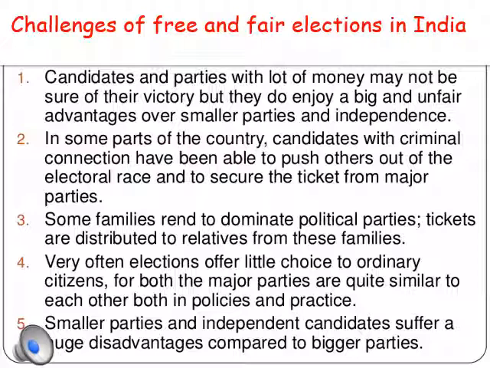The smaller parties and independent candidates suffer a huge disadvantage because these small parties are always dominated by the big parties. So these are certain challenges faced by India when we say that we are having free and fair elections, but there are certain challenges which we have to face while having these free and fair elections.